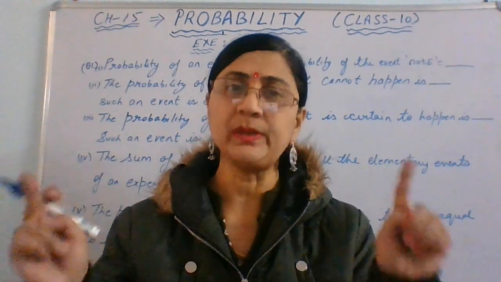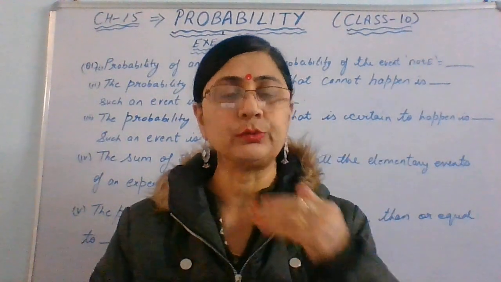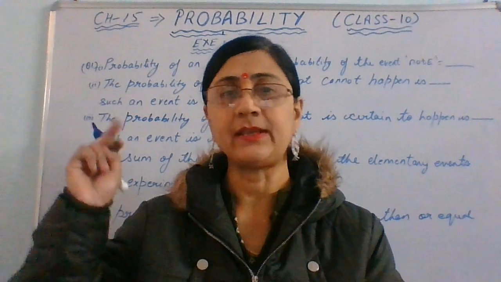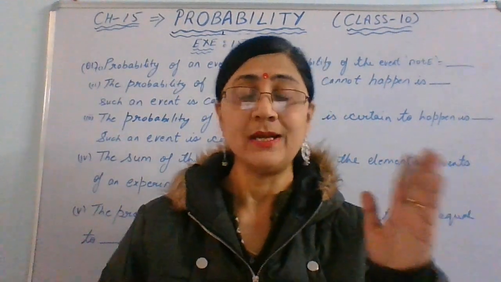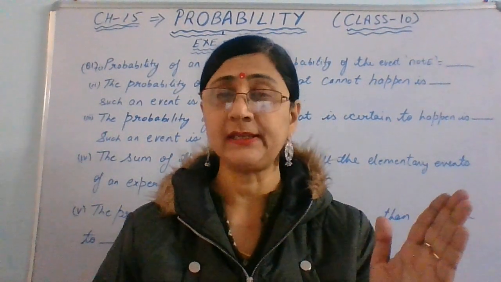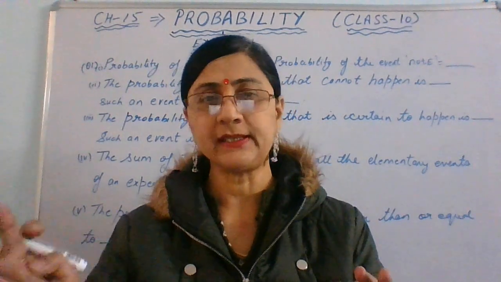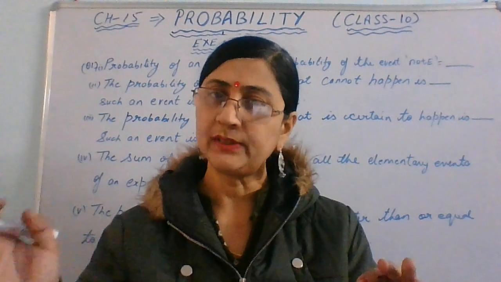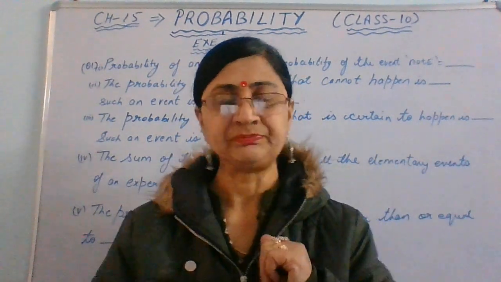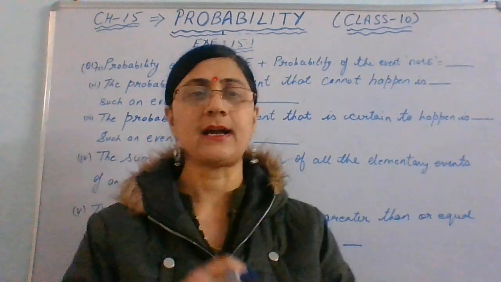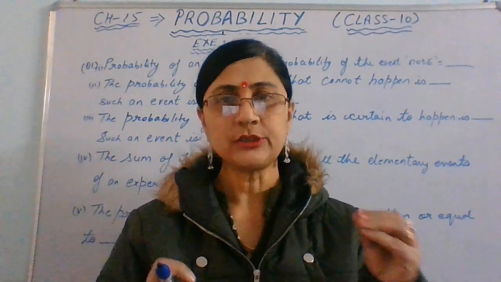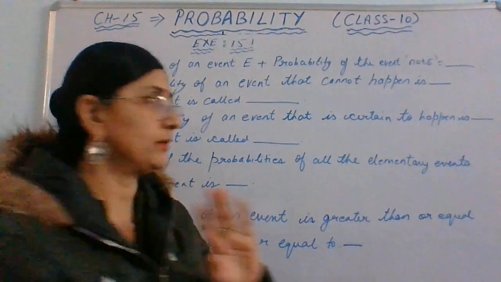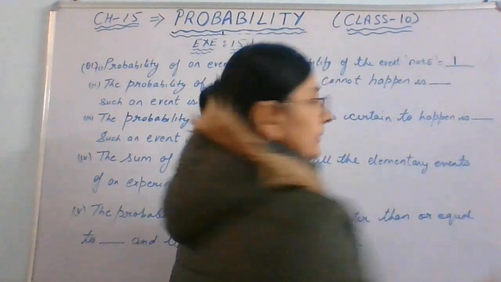So it can lie in between also, like 1 by 2, 3 by 4, 1 by 4 in fractions also. But probability cannot be greater than 1. It cannot be less than 0. Less than 0 means the probability cannot be negative, and the probability cannot be 2 or 1.1. Not more than 1 and not less than 0. So these examples are all about this only, that the total of probability of event of happening and not happening is always 1, right?